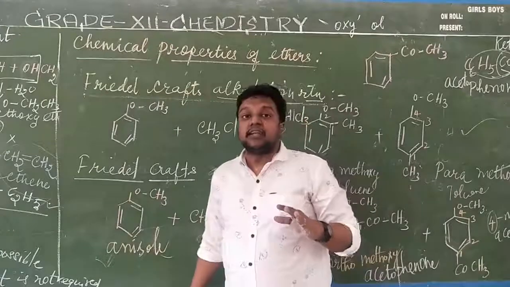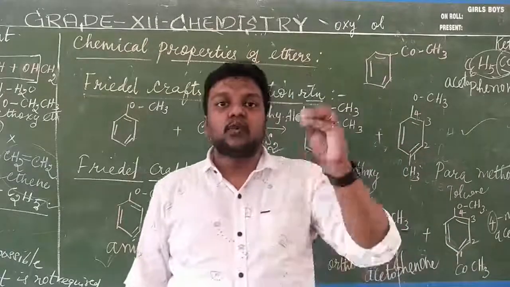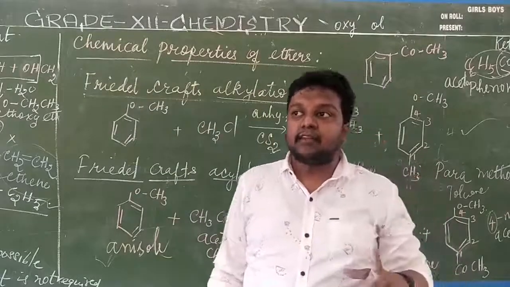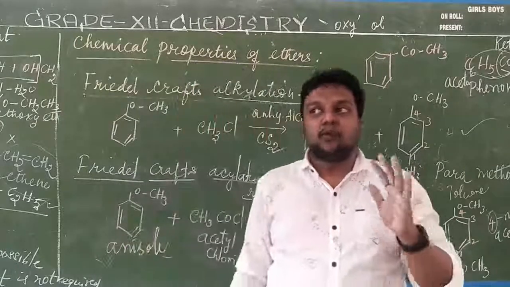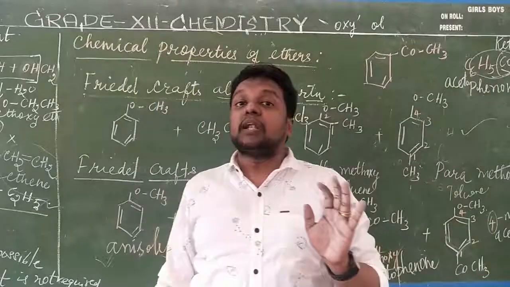Next, what we have studied: phenol on treatment with sodium hydroxide gives sodium phenoxide. Sodium phenoxide on treatment with an alkyl halide gives rise to the formation of ethers. That is anisole. C6H5 bond O bond CH3 is anisole. C6H5 bond O bond C2H5 is called phenetole.